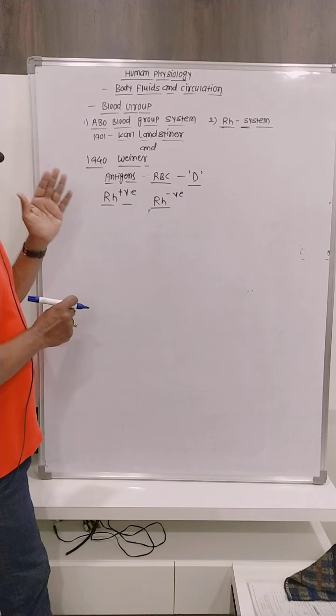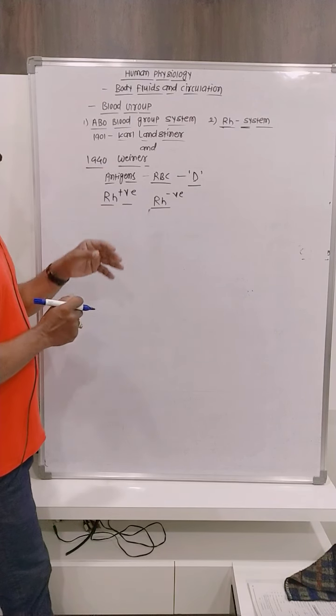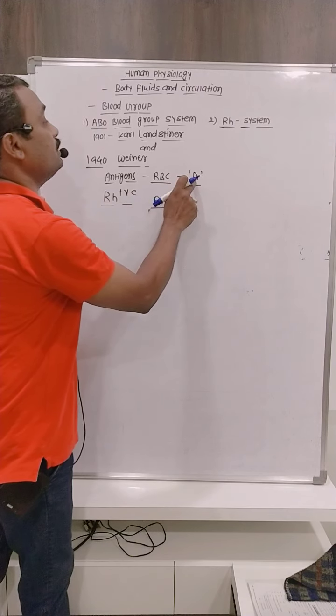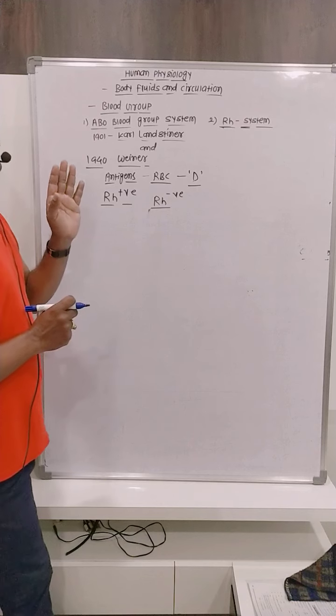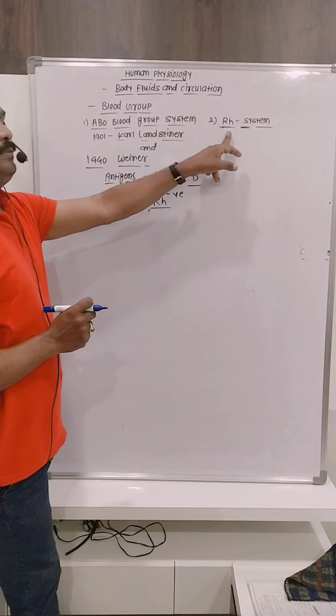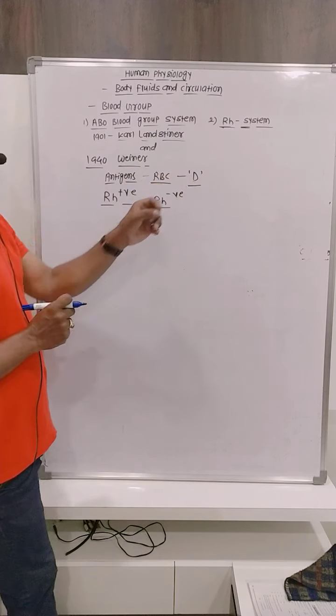In the rhesus monkeys, RBCs are there. On those RBCs there is an antigen D, discovered by the scientists Landsteiner and Wiener. That's why that factor is known as the RH factor. In the RH factor, what happens?